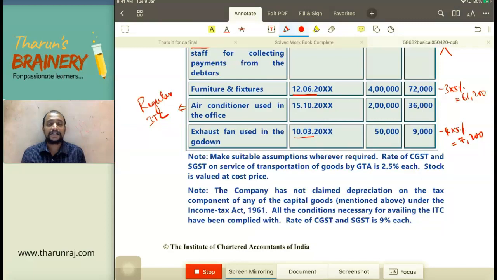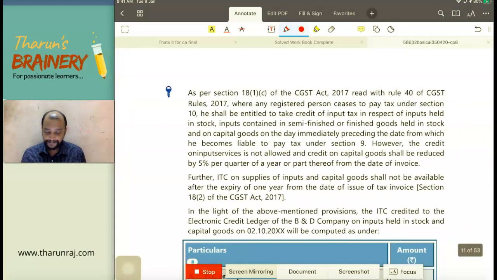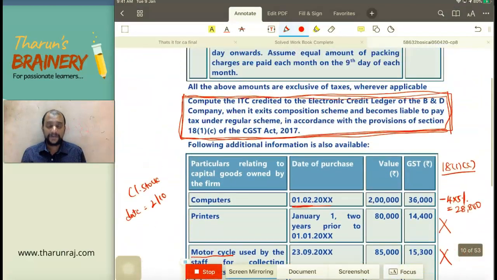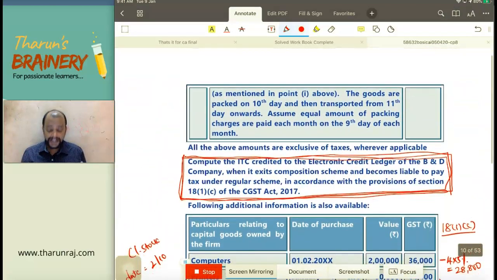Rate of CGST and SGST. So what is the rate at which they pay CGST, SGST? 9%, means 18% is the rate that is applicable. And even on inward supplies also, that will be the rate that is applicable. Now, this is the question here. Now, what is that you need to do? We need to find how much ITC we can take under 18(1)(c).